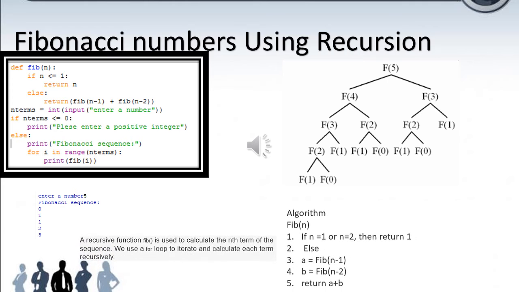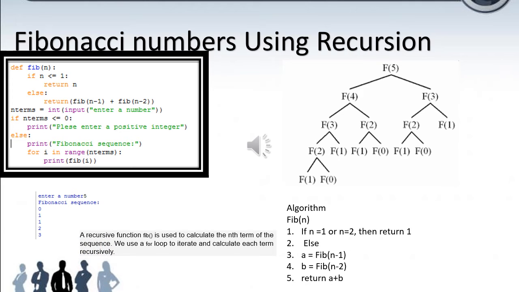If n is less than 1, meaning 0, it will return 0. Likewise, if it is 1, it will return 1. Otherwise, if it is more than 1, it will go to the else part in the fib function. Suppose it is 2: fib of 2 minus 1 plus fib of 2 minus 2 will be taken and added, and it will be returned to the call inside the for loop, which displays it. Likewise, it continues until the for loop is finished.